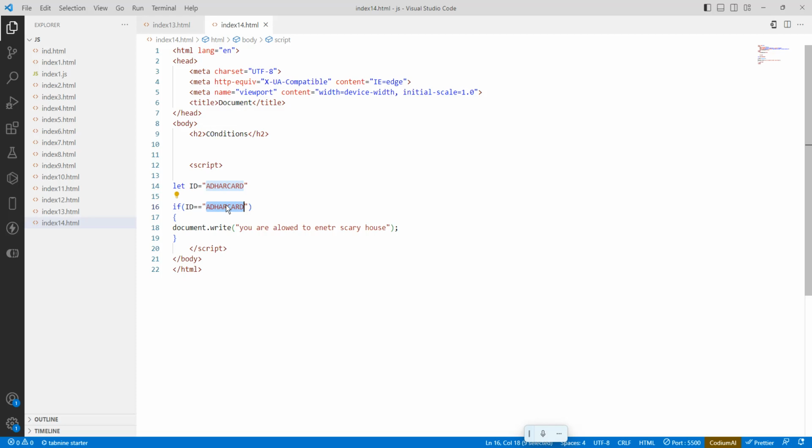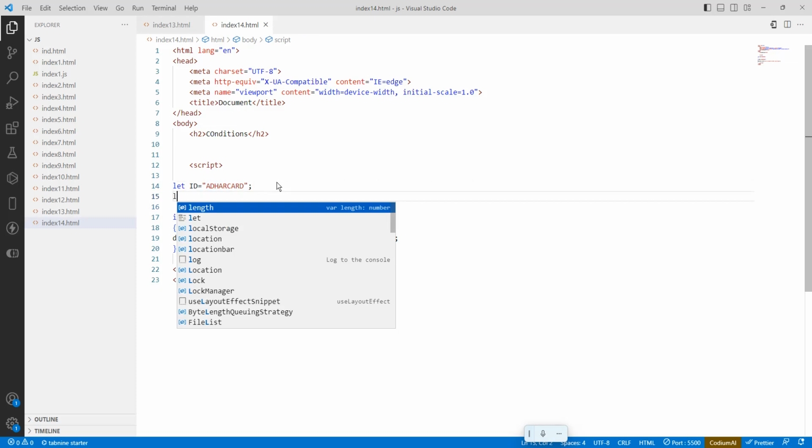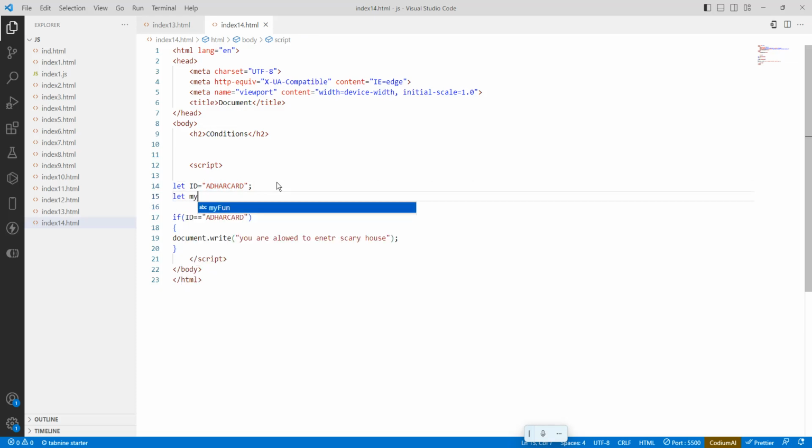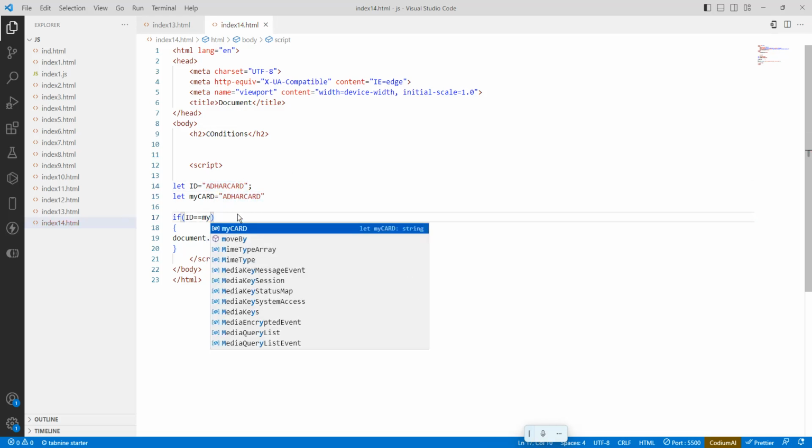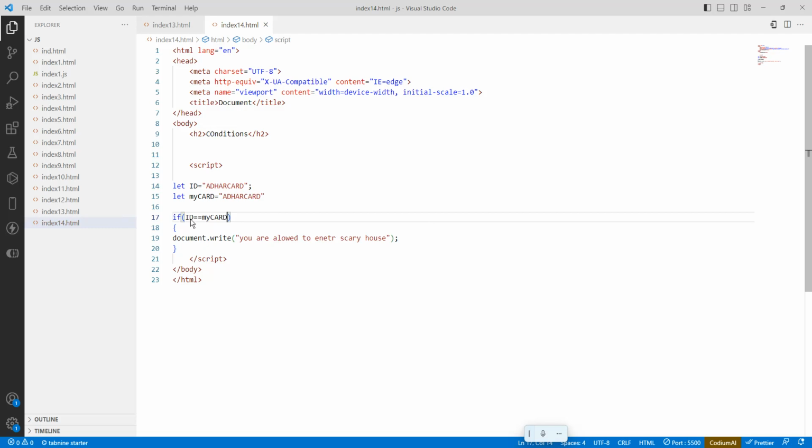Okay, or else I will do one more thing. So ID proof is Aadhaar card. Let me remove this one. My card is also an Aadhaar card. What is the ID proof we need to bring?